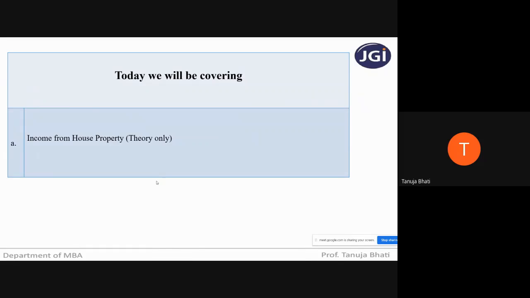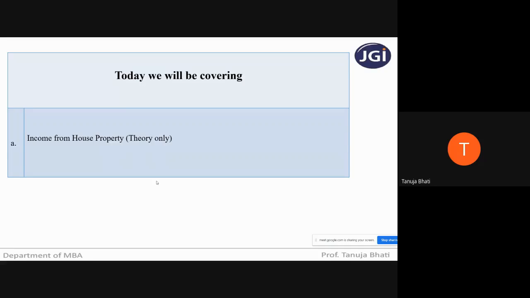So students, income from house property, as you all know, is the second amongst the 5 heads of income that we have under the income tax. We have income from salaries, income from house property, income from business and profession, income from capital gains, and income from other sources. So income from house property stands the second amongst all the 5 heads of income.